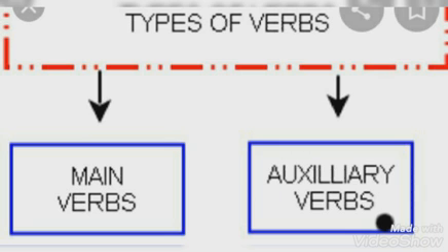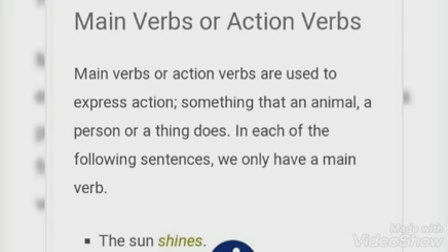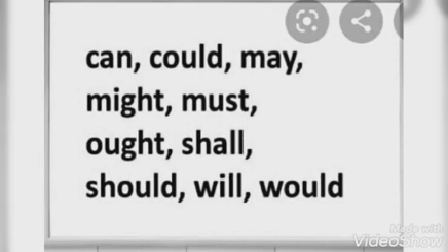See, what is a main verb? Main verbs or action verbs are used to express action, something that an animal, a person or a thing does. In each of the following sentences, we only have a main verb. See here, the sun is a noun, shines is a verb, okay, action verbs. See, can, could, may, might, must, ought, shall, should, will, would, okay, those words are called auxiliary verbs.